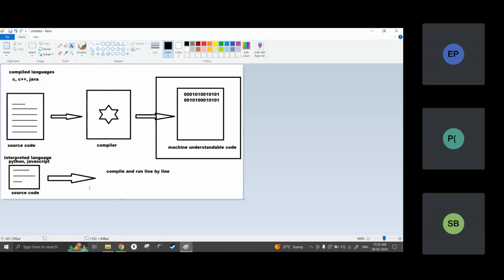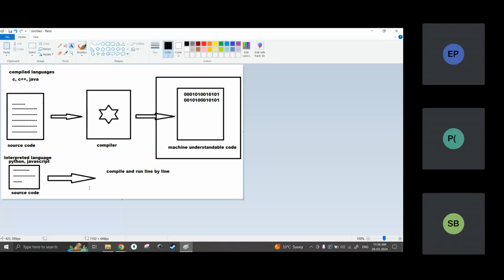So another plus point of these interpreted languages, like Python: we don't need a compiler, right? We need something called an interpreter, which I will come to sometime later. But that will be inside the system only, we don't need to worry about it. And that interpreter is actually also a compiler, but it is not compiling the code all at once, it is compiling the code line by line.